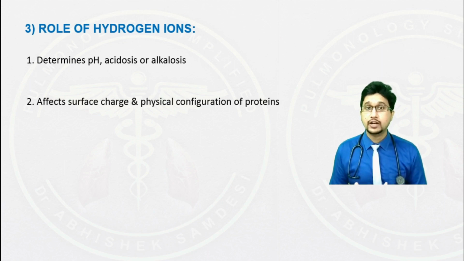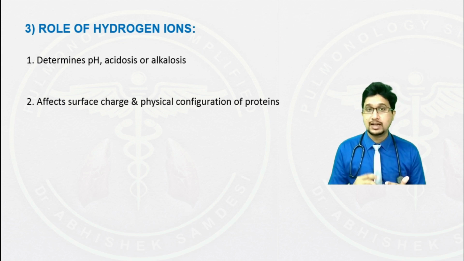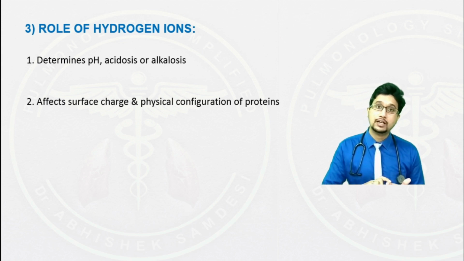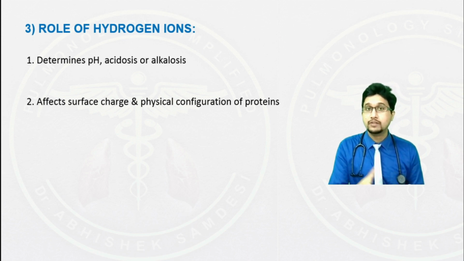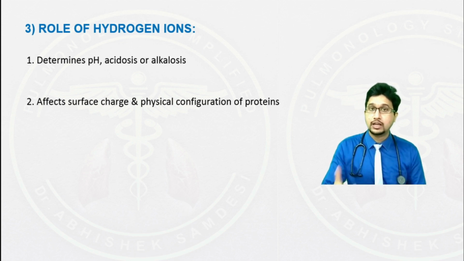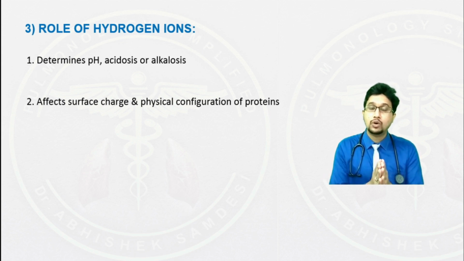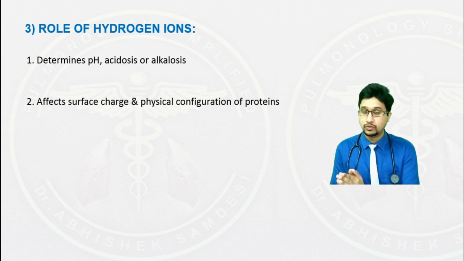The other role of hydrogen ion is that it affects the surface charge and physical configuration of proteins. Here, I'm talking about the surface receptors as well as the enzymes. And as I told before, pH plays a major role in the normal functioning of these enzymes. So if we apply it on an individual or a human, what it means is if normal function has to happen, the pH has to be maintained in that range of 7.35 to 7.45.